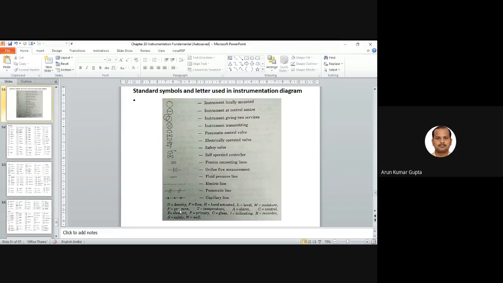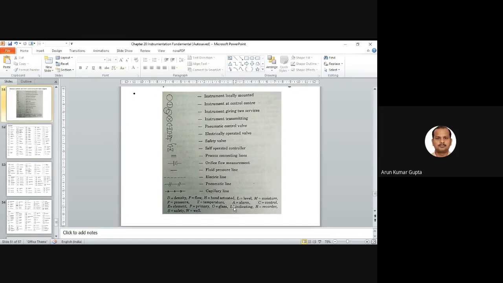And there are a few standard notations, just like F for flow, H for hand actuated, L for level, M for moisture, right? E for element, G for glass, I for indicating. So these are some common standard letters used for the control system.